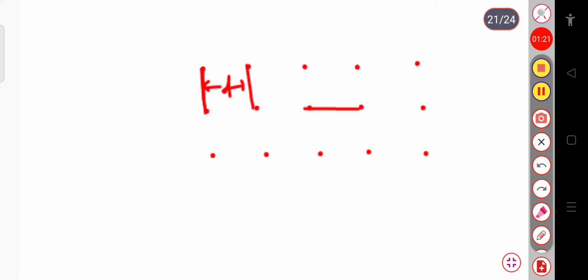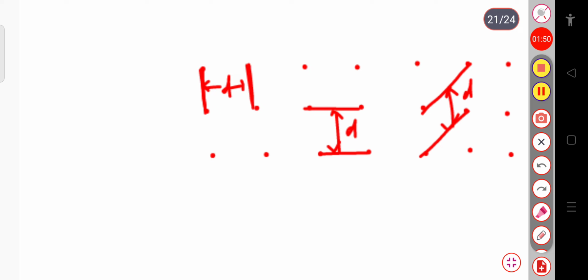Similarly, we can consider this plane, and this can also be considered as d. Or similarly, let me draw more lattice points. If I consider this to be a plane, then this can also be considered the interplanar distance. These lattice points may be atoms, molecules or ions. So if I consider any plane, the distance between these two planes is considered to be d.